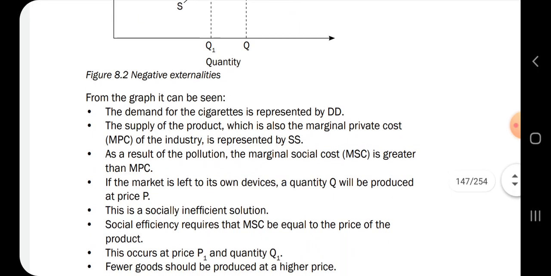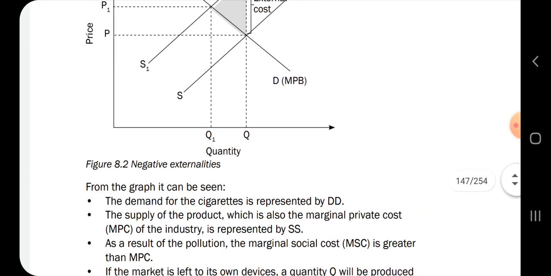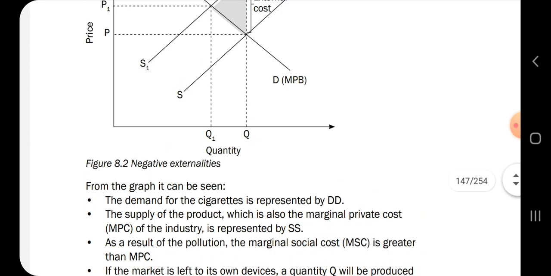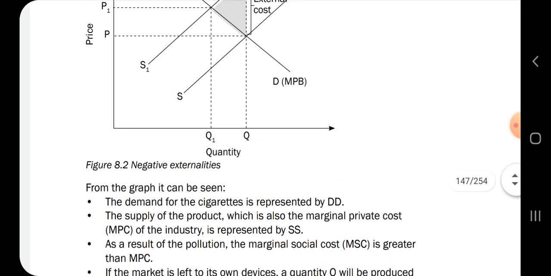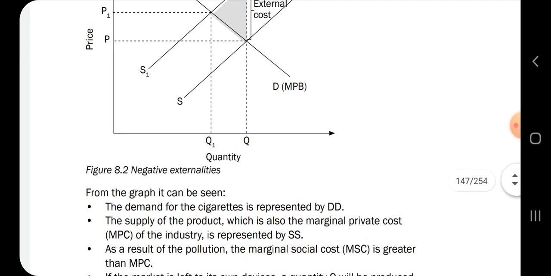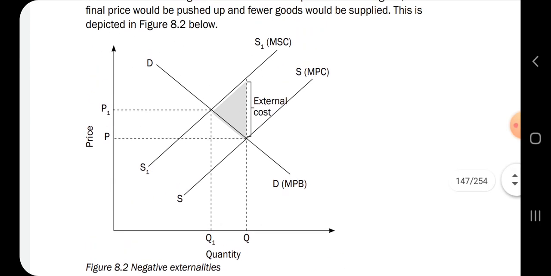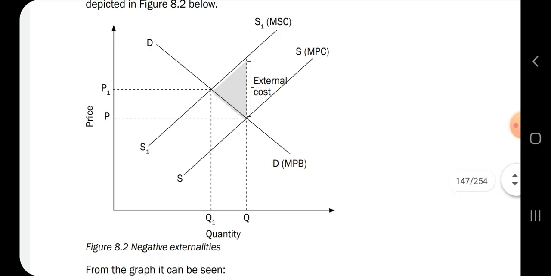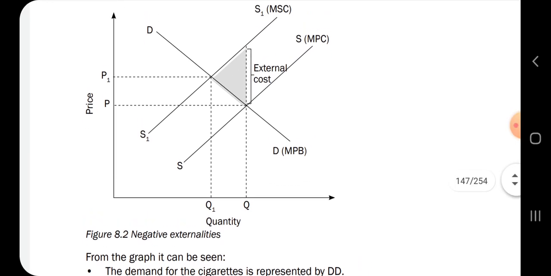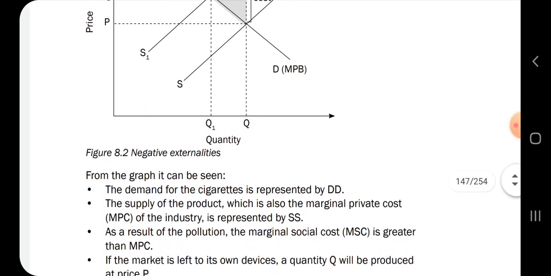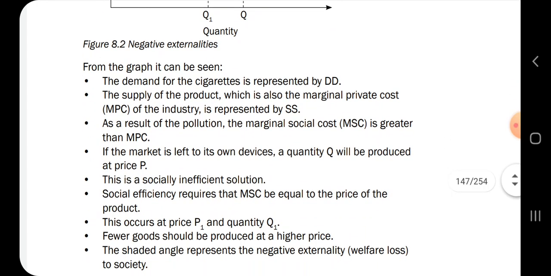And then as a result of pollution, the marginal social cost is greater than the marginal private cost. You see? So externalities push the marginal social costs to go high.